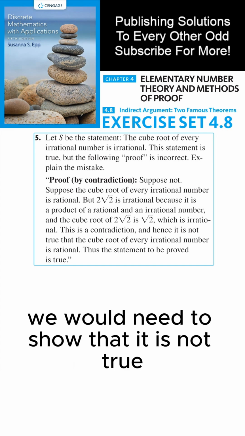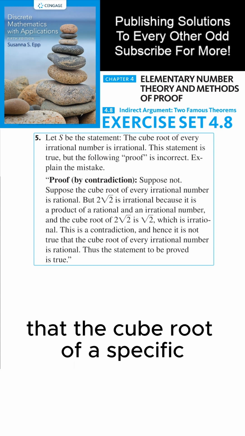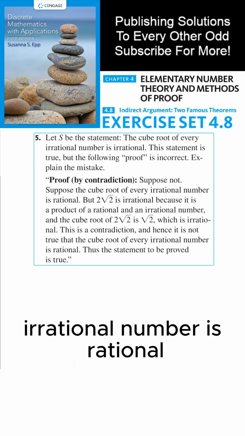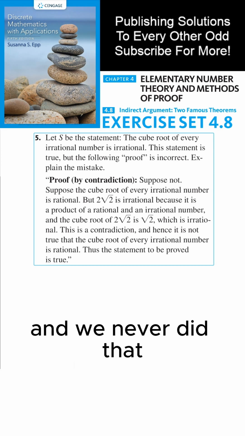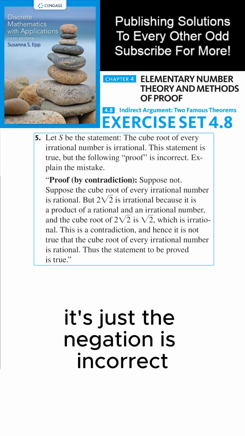We would need to show that it is not true that the cube root of a specific irrational number is rational, and we never did that. So the proof is very close, it's just the negation is incorrect.